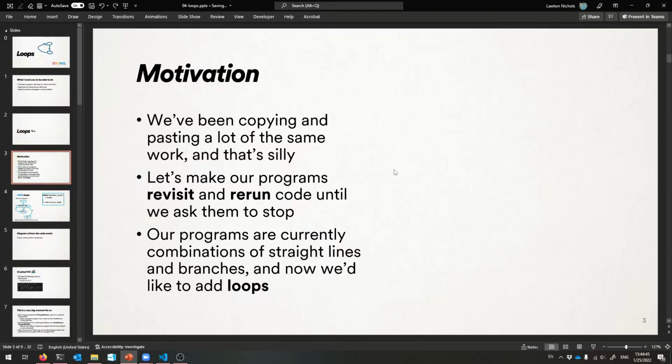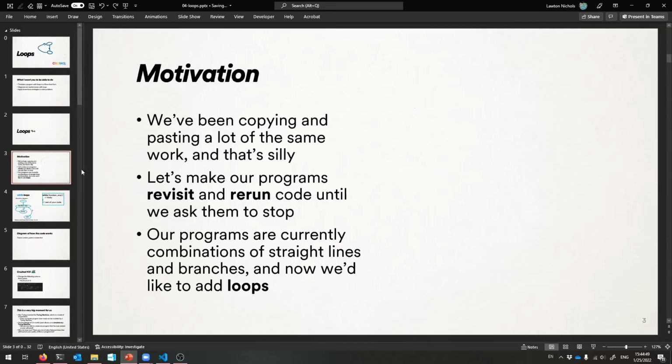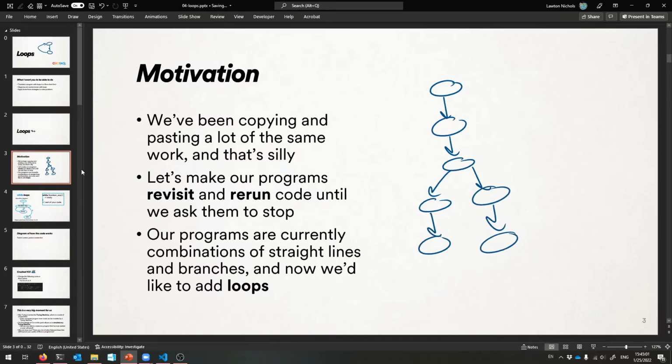Because our programs don't have this picture in them yet. There's no way to come back at previous code. The only thing that our programs can currently do are straight line stuff. And then we also learned how to branch, right? We can go off this way, do some stuff over here, do some stuff over here, alternatively. And then we can come back and do some more straight line code, okay?